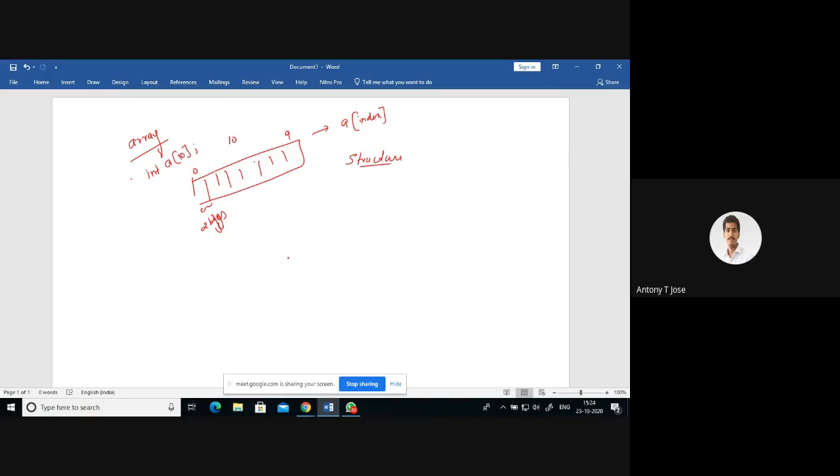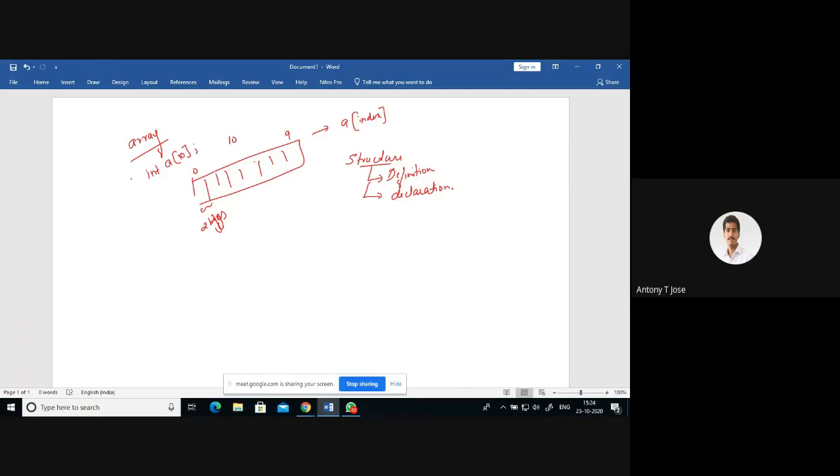So while you are using a structure, there are two things you have to understand first. The first one is structure definition, and the second one is structure declaration. You have to understand there are two things when you use a structure. First you have to define a structure, then only you can declare a structure. I hope it is clear.